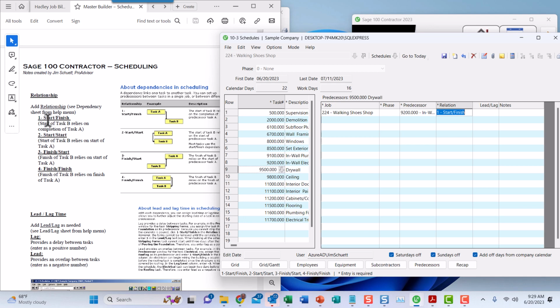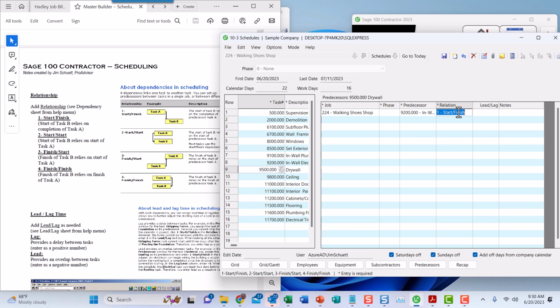What that means is the task you're in now starts after the one before it is finished. That's number one. If you put a number 2 in here, you'll go to start start. What that says, and here's the description, is the one you're in starts at the same time as the one prior. And finish start shows that the one you're in now starts and finishes before the one above it begins. And finish finish means that they both finish at the same time.